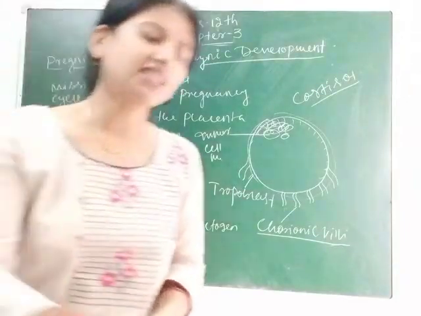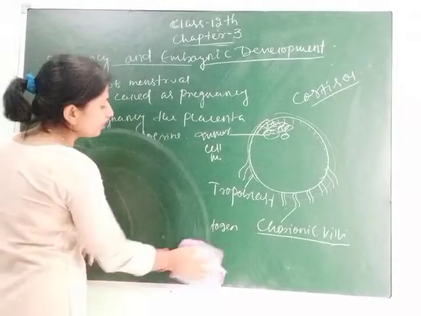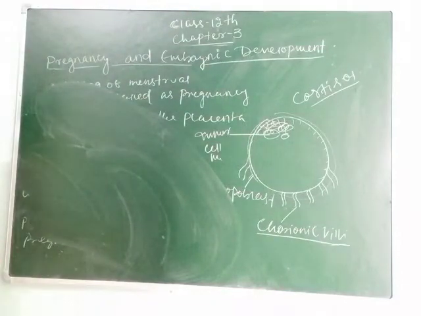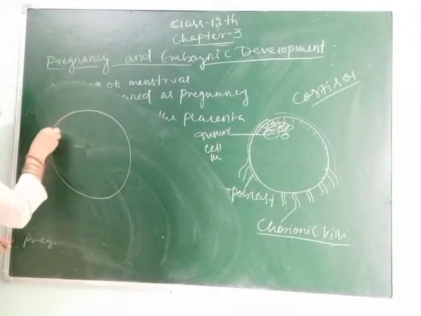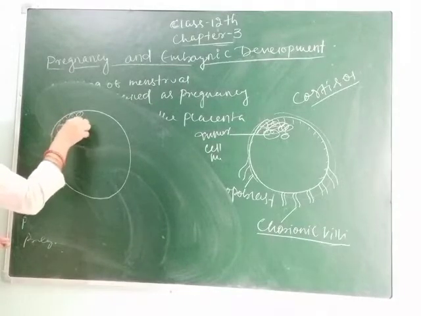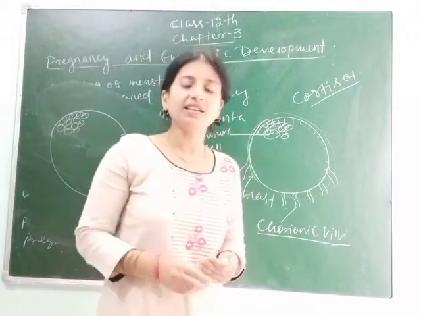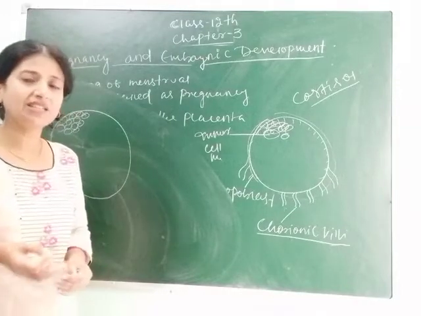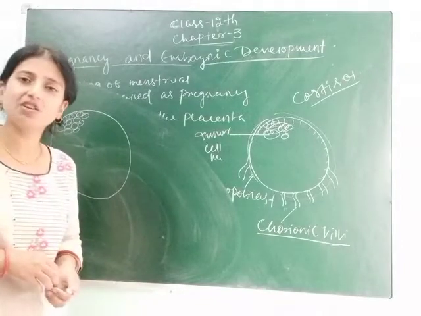And after implantation of the embryo or zygote, it starts dividing quickly, meaning different organs are formed in the embryo. Clear? So this is the inner cell mass. This is the inner cell mass. And as we know, the pregnancy time period of different organisms is different. Like 6 months in case of cats or 18 months in case of elephants. In case of human beings and cows, buffaloes, they have 9 months of pregnancy.